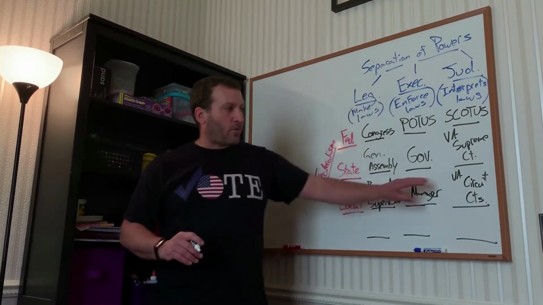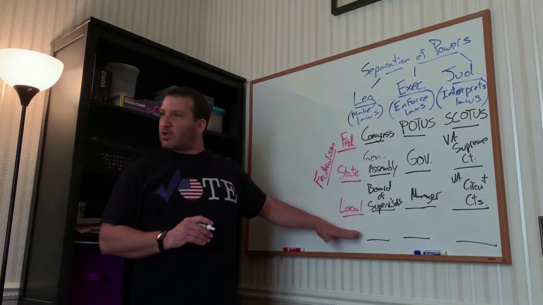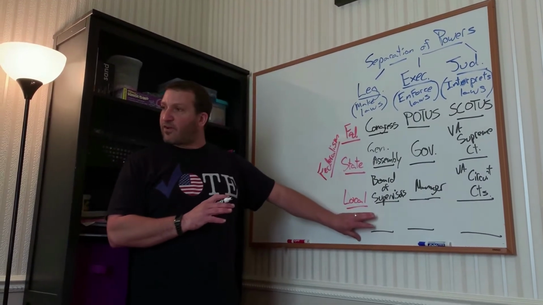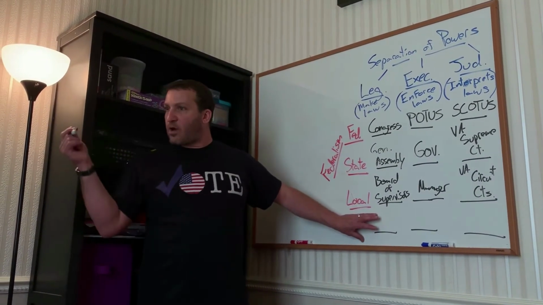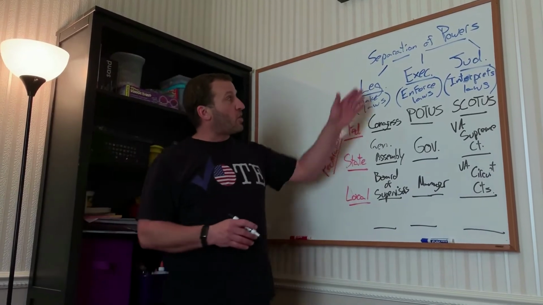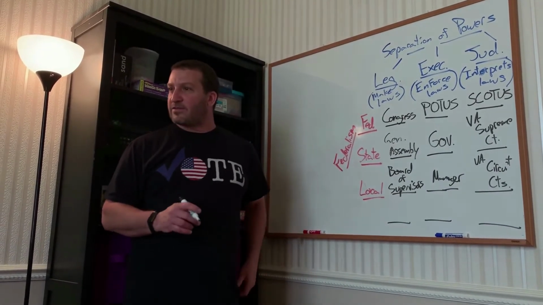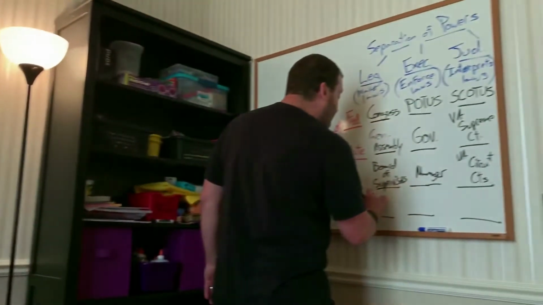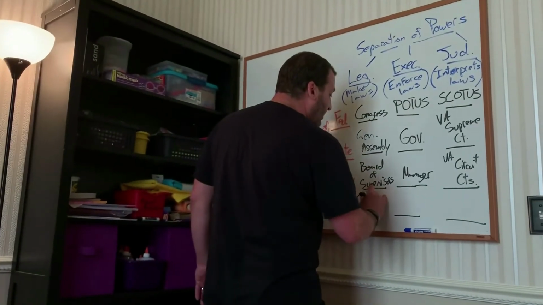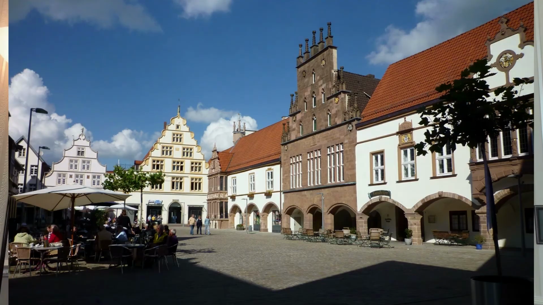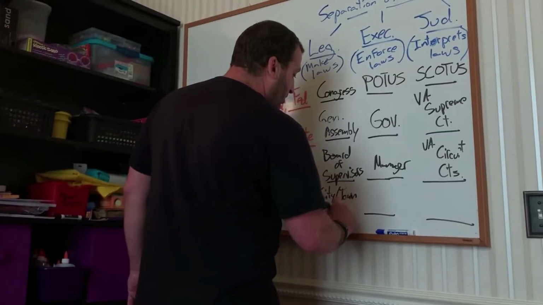So that's county level. Then we get to our closest level of government, the town, right? The town of Haymarket where we live. So the legislative body in the town of Haymarket. Does anybody know what do we call it? Ellie, what do we call it? The council. Council. And so if it was in a city, it would be the city council. In a town, it would be the town council.